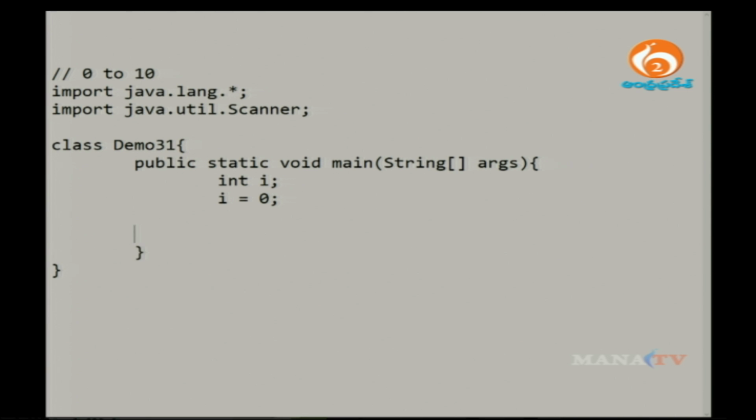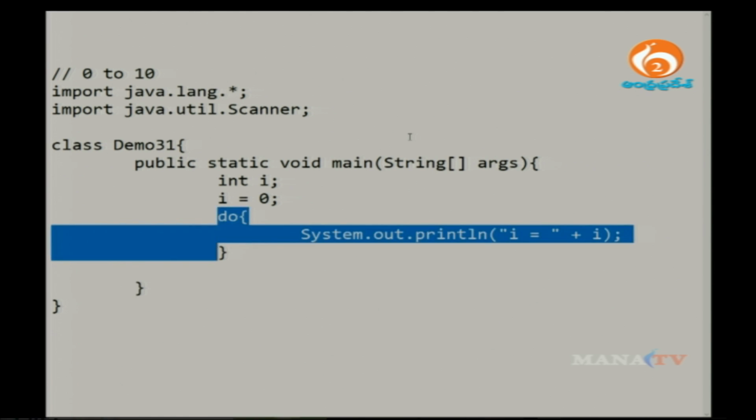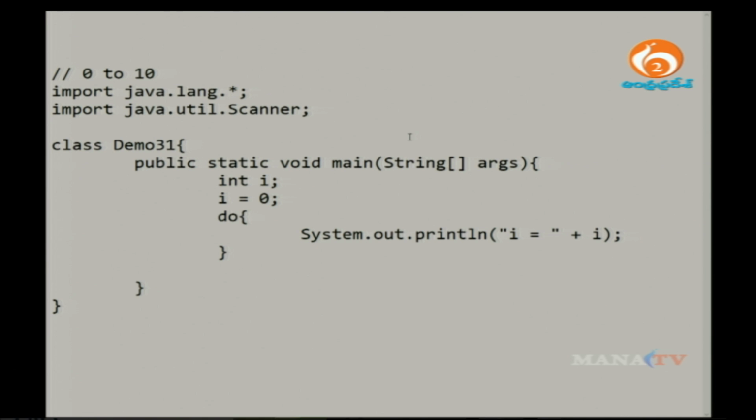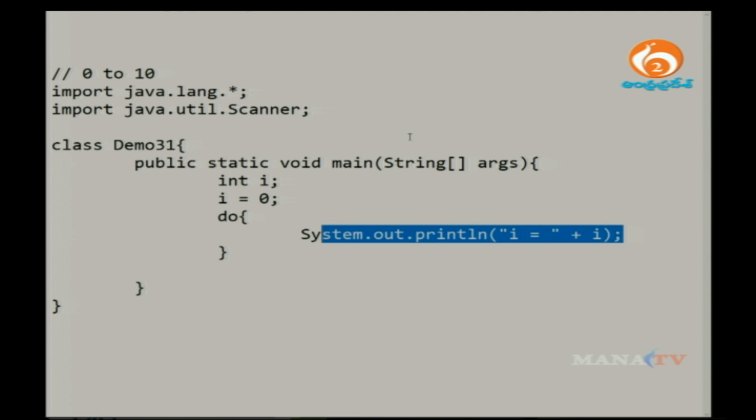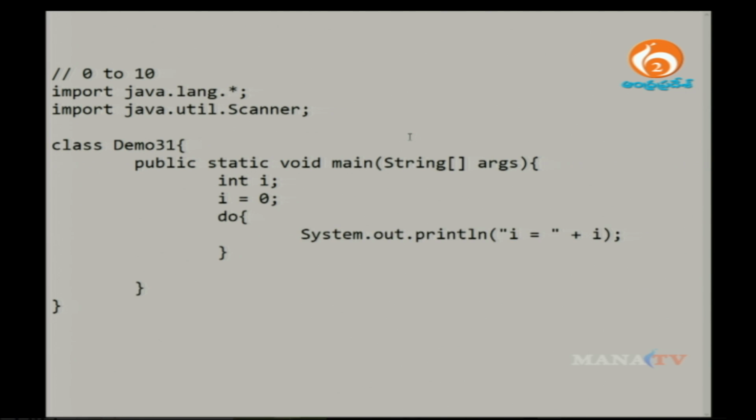Yes, and after this I am constructing the do block. Here the do block does not have any condition. By default it does not have any condition initially. Directly a group of statements will be there. Right now I am writing only a single statement to print the value of i every time. Sometimes you have only one statement, sometimes you may have 100 statements, sometimes 1000 statements. That depends on you, how many times you want to execute a particular block of code.